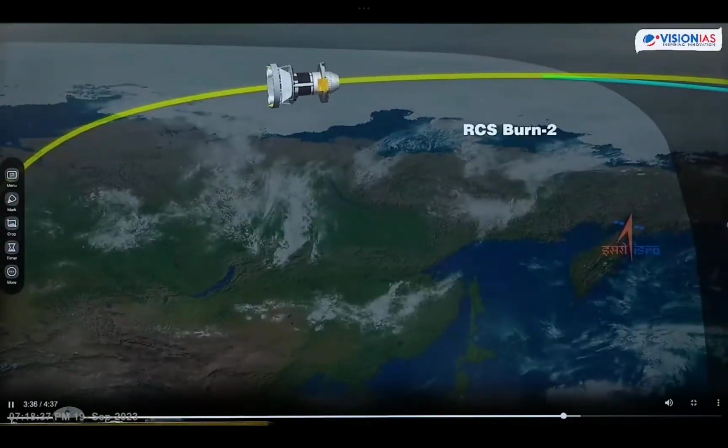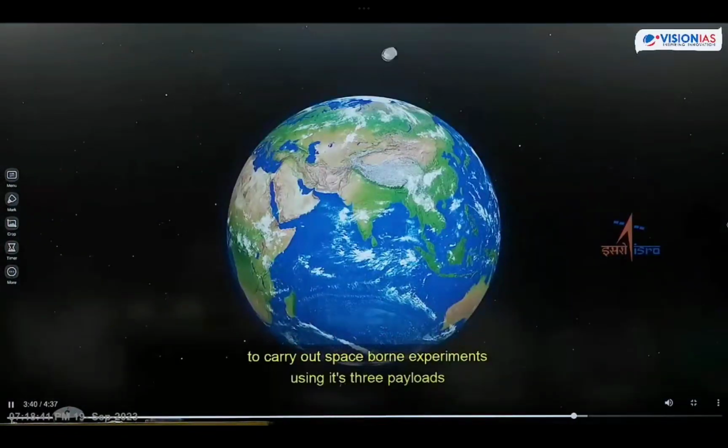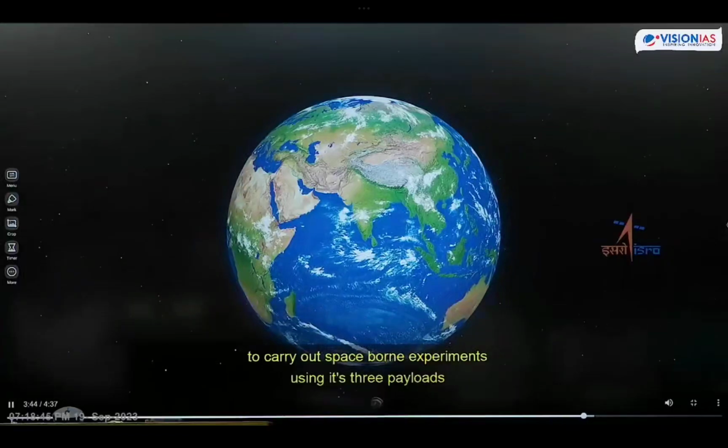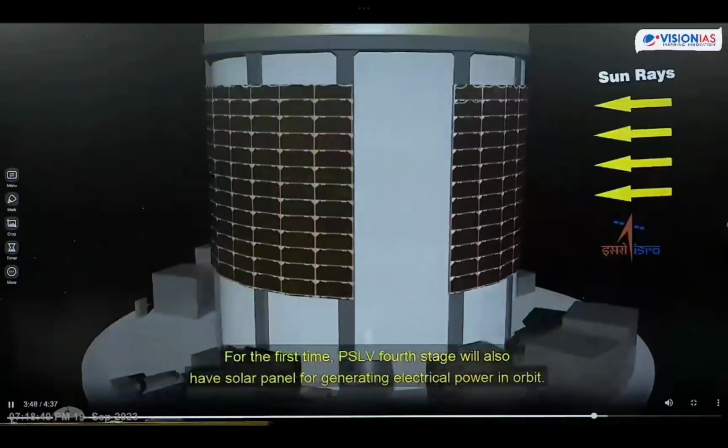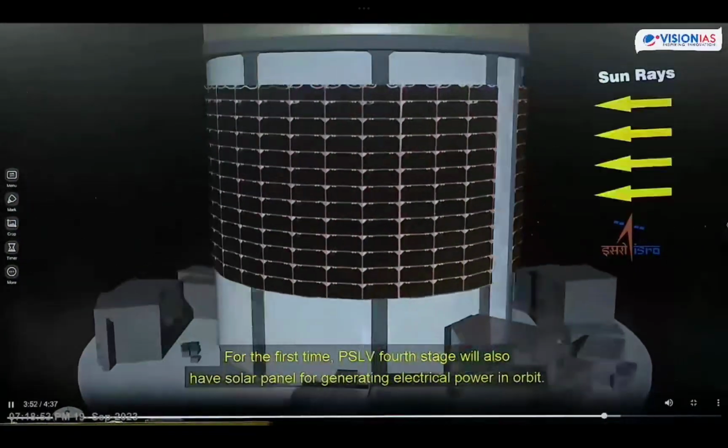When they want to change the orbit from higher to lower, they are igniting engines. With ignition of engines, they will change the orbit. Using its 3 payloads to carry out space-borne experiments. For the first time, the PSLV 4th stage will also have solar panels for generating electrical power in orbit.